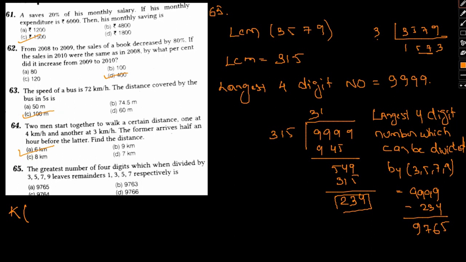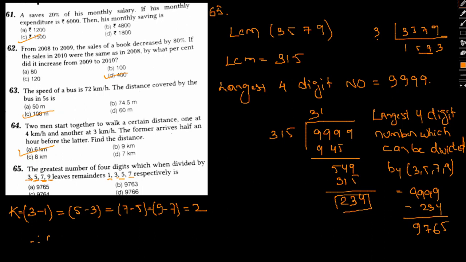If we find k, it can be given as 3 minus 1, which is equal to 5 minus 3, which is equal to 7 minus 5, which is equal to 9 minus 7, equal to 2.